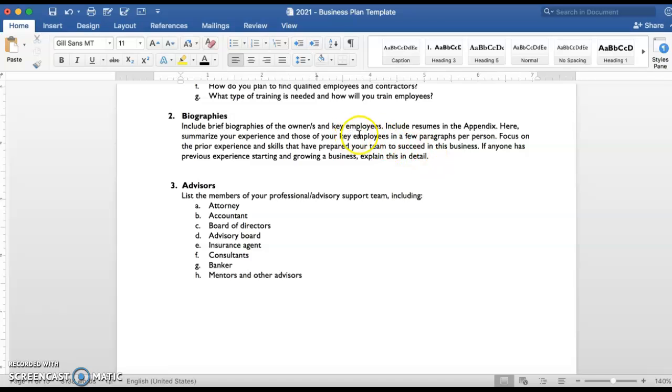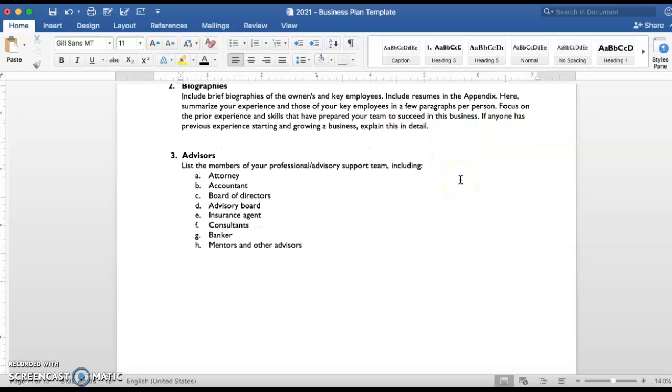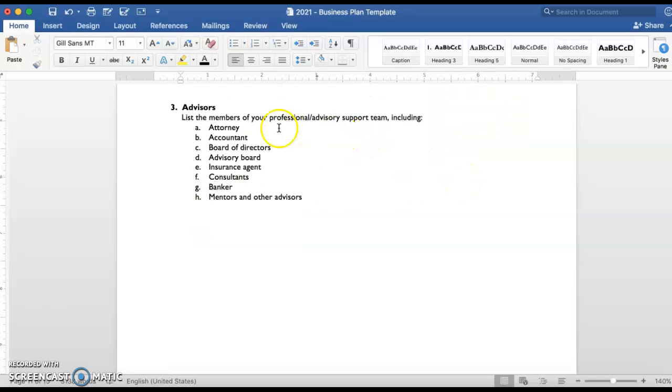It talks about in here that you need to summarize your experience with those key employees in a few paragraphs per person. I'm going to take one paragraph, so you don't have to do two paragraphs. If you do one paragraph each, I will be happy with that for your biographies here. Focus on your prior experience and skills, why you chose this type of business, etc. And then your advisors, you should have something here under advisors.